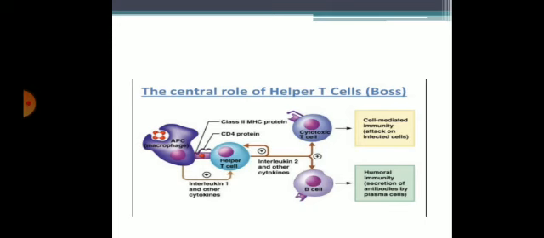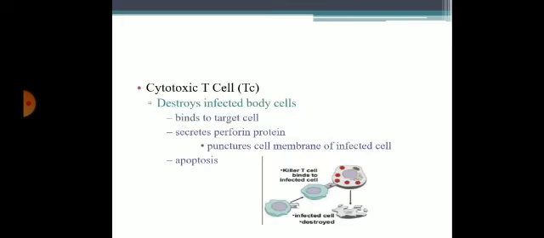These cytokines will activate B cells, and B cells will lead to humoral immunity, the secretion of antibodies by the plasma cells. They will also activate other T cells such as cytotoxic T cells, which leads to cell mediated immunity, an attack on the infected cells. This is the function of helper T cells.